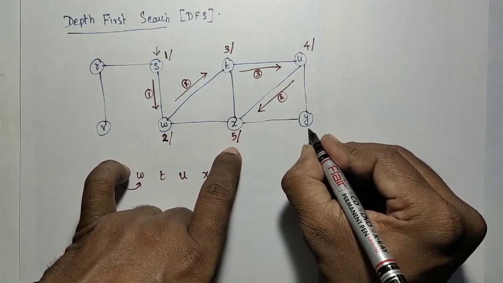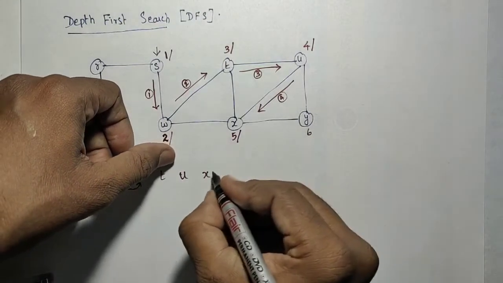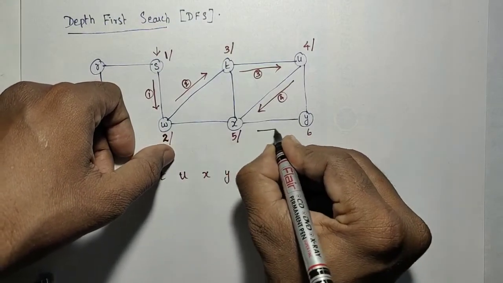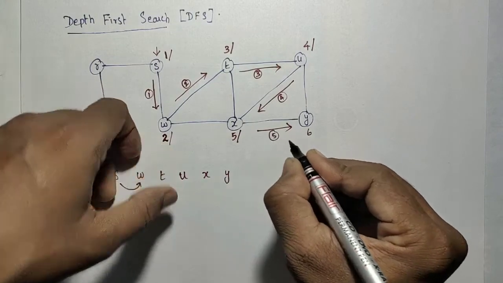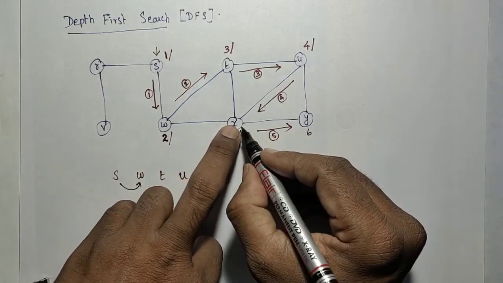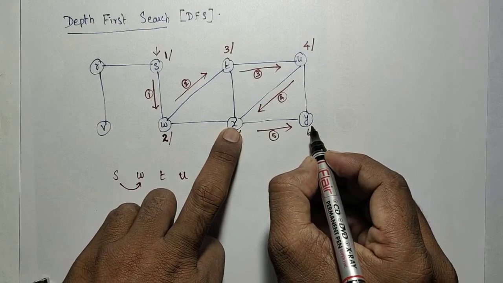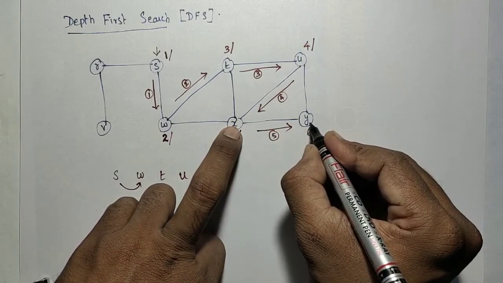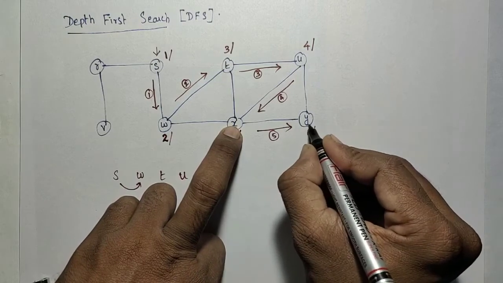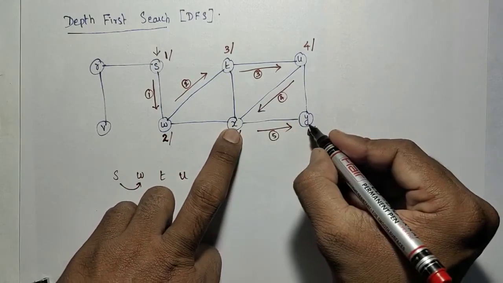So the sixth one is Y, visited by X. Next, X has only one unvisited adjacent node, Y, so I need to go for Y, because I don't know whether Y is completely visited or not.